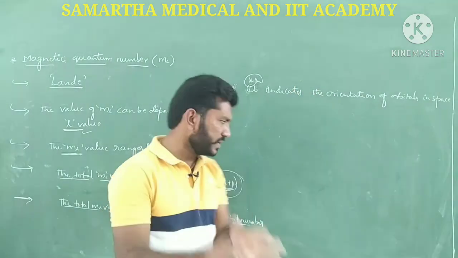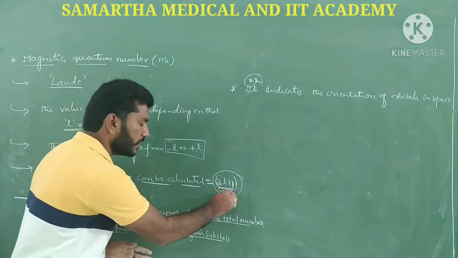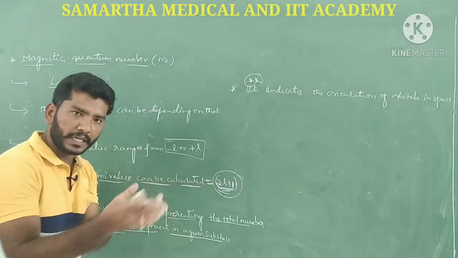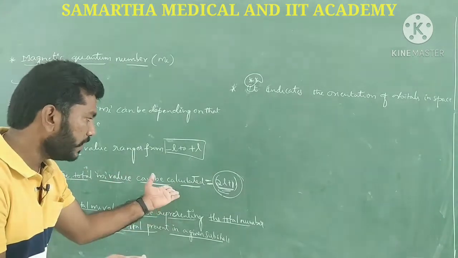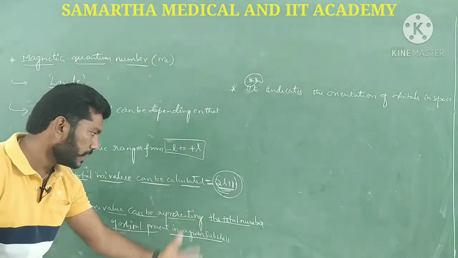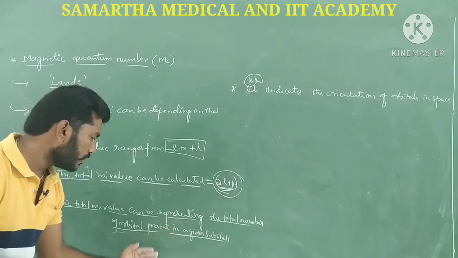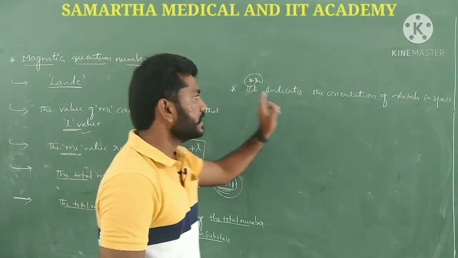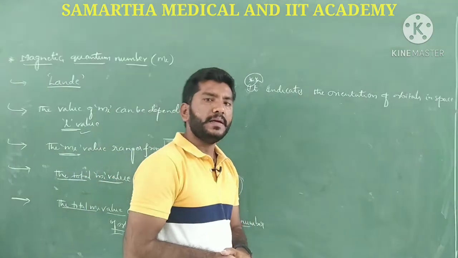So we calculate this with the formula, don't worry. Based on the l value we substitute and get the ml values, which represent the total number of orbitals present in a given subshell, and ultimately indicate the orientation of orbital in space.